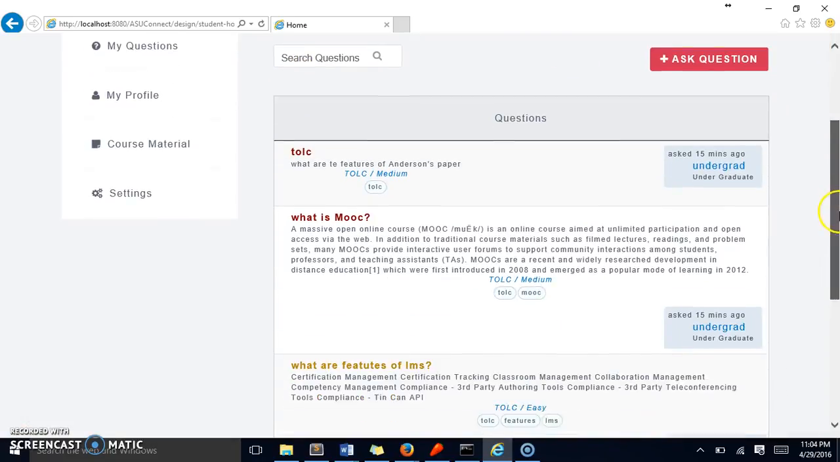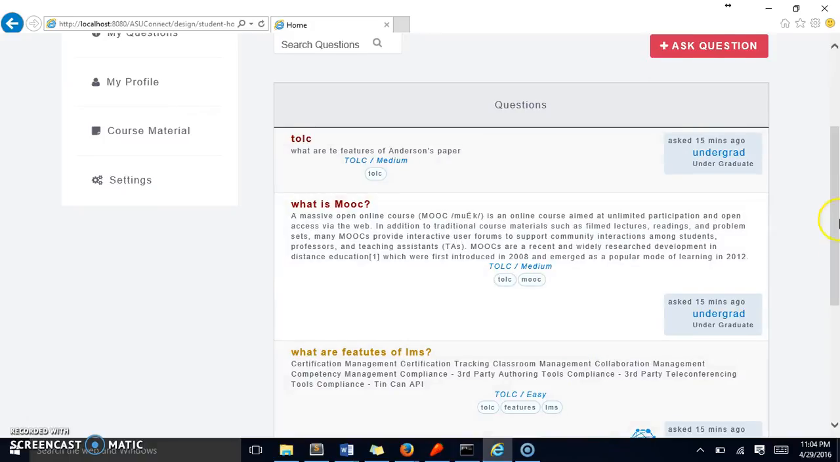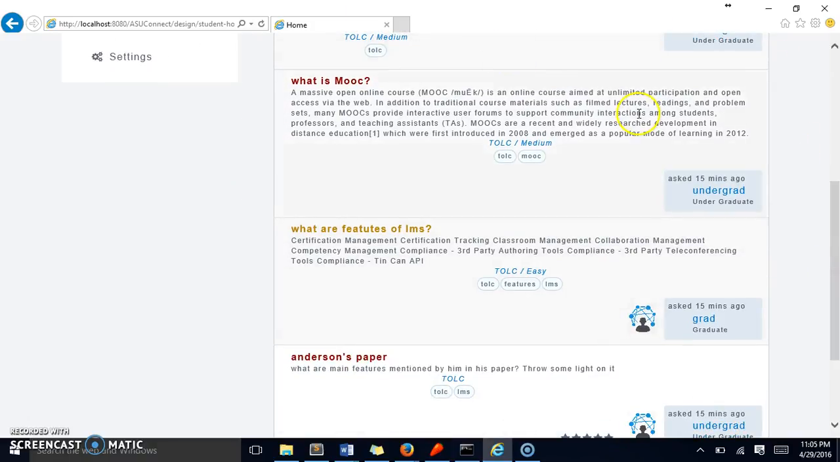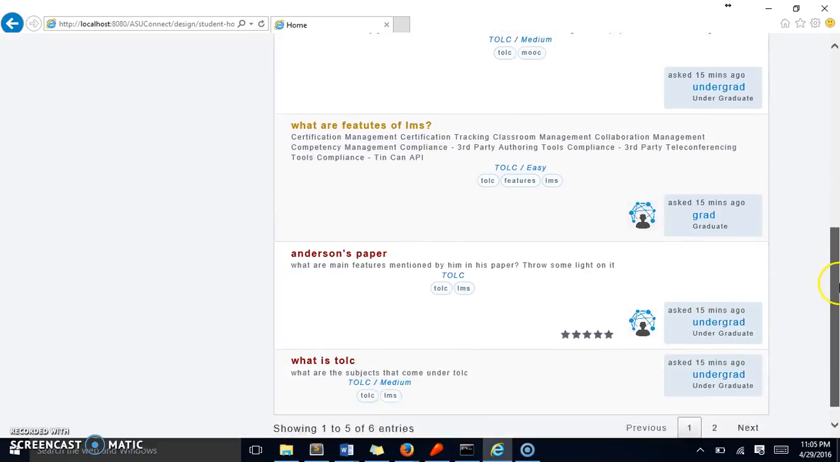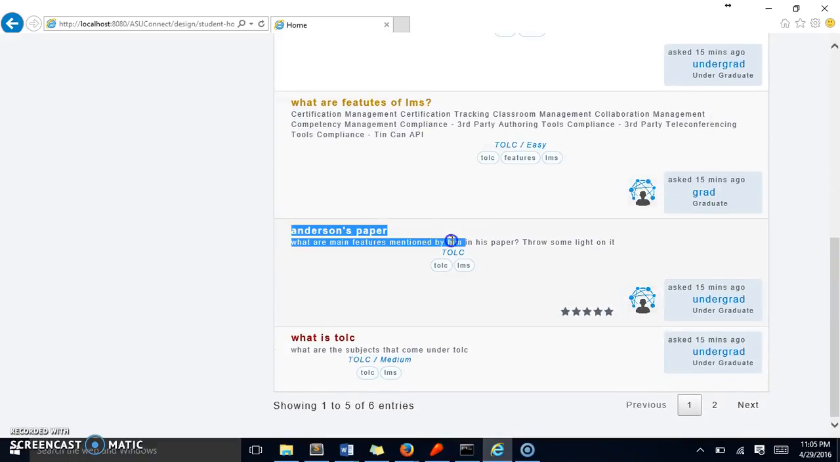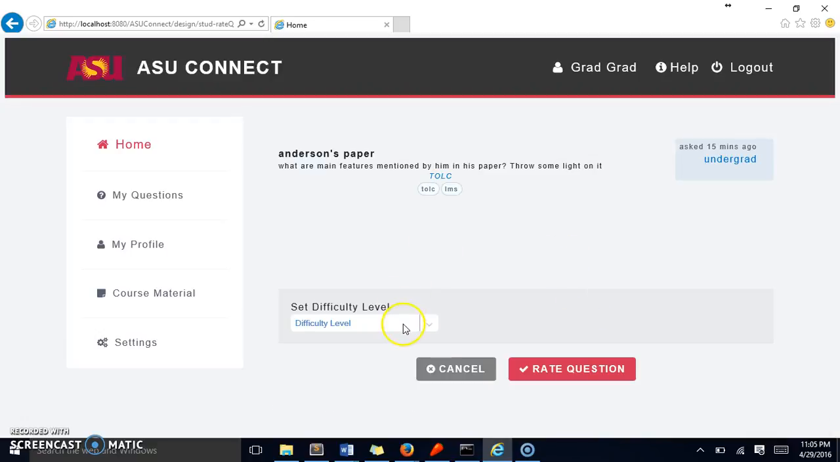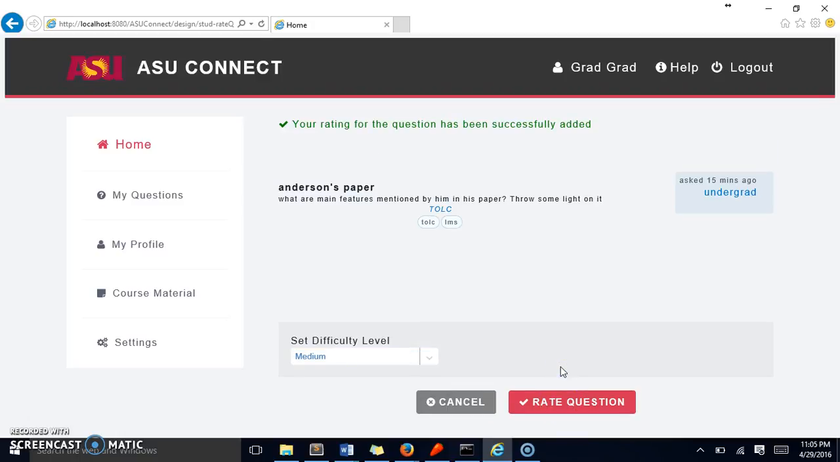Similarly, this pool of questions will be visible to all the other undergrad students, but the particular question that we have asked right now is not going to be available in this pool for other undergrad students or for anyone for now to be answered. This has to be rated by someone. So let's say this question is rated as a medium question. Once the question gets rated, it goes into the pool of questions. Until then, it does not enter into it.